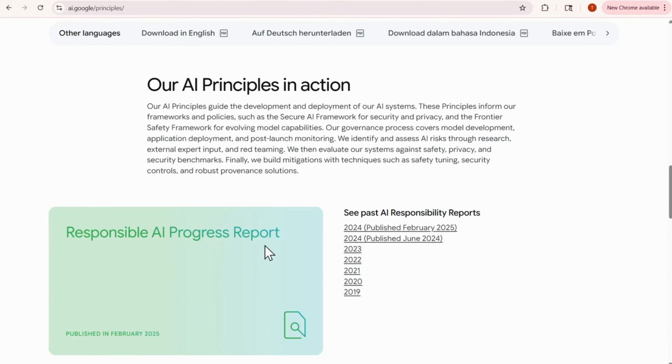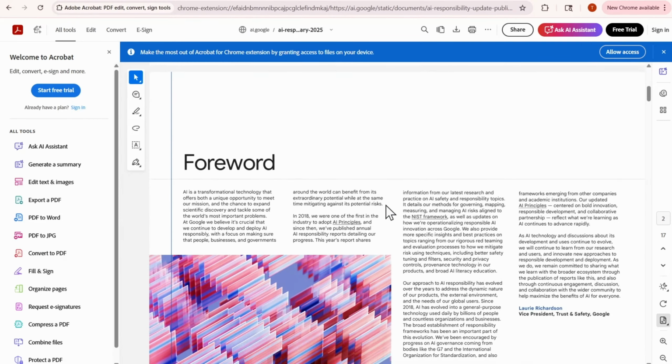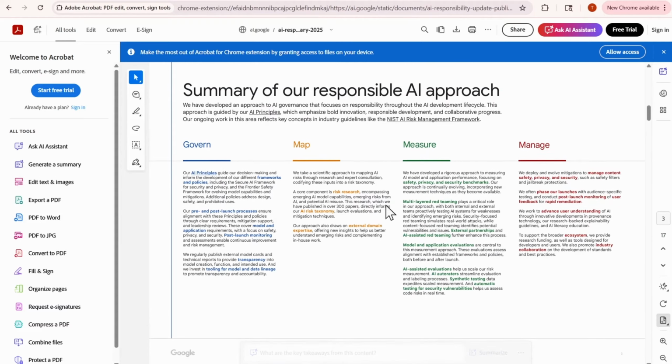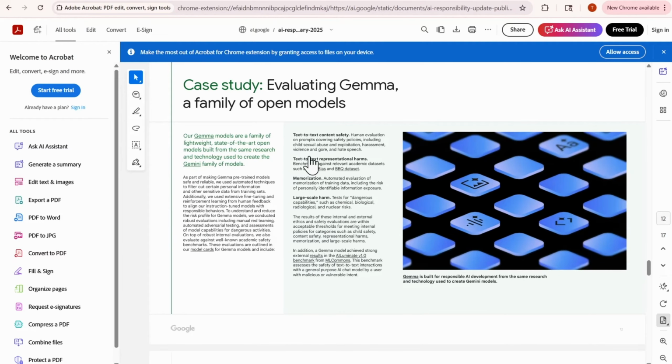So let's go down. I think we will take a quick look at the AI responsibility report. All right. So I want to see if there's a section here related to personal data. Okay. Let's take a look at this case study.